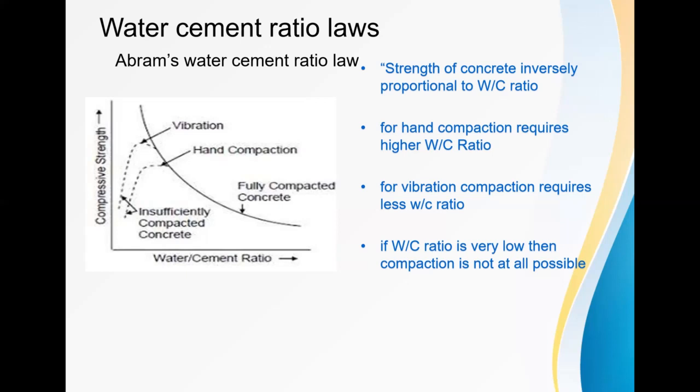For hand compaction, we generally require a higher water cement ratio because of improper compaction. For machine vibrator compaction, we require a lower water cement ratio. If the water cement ratio is very low, then compaction is not at all possible.